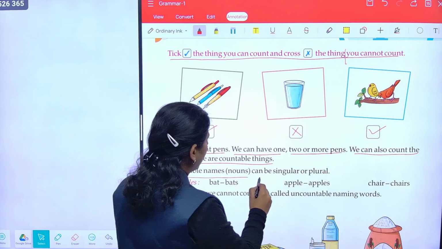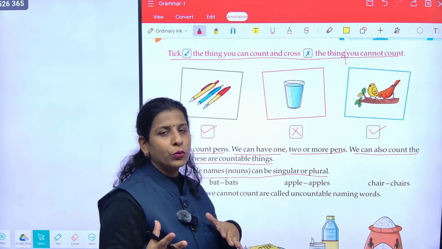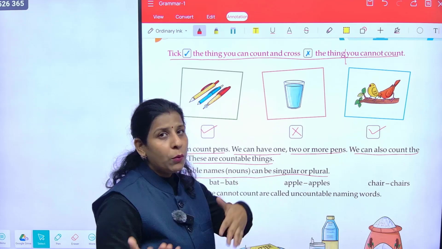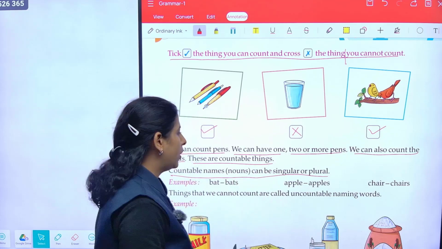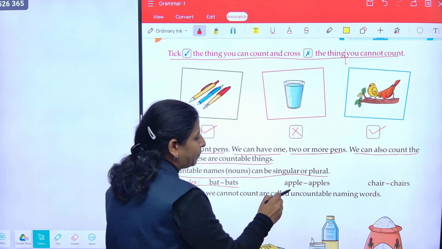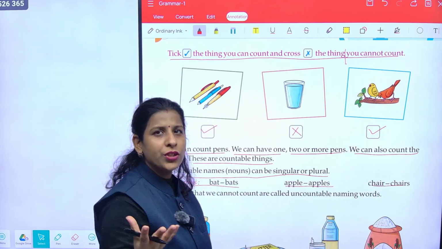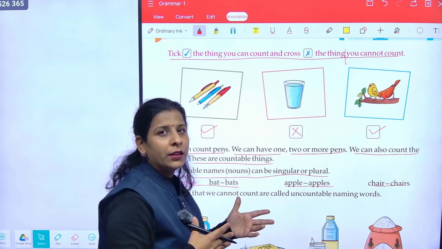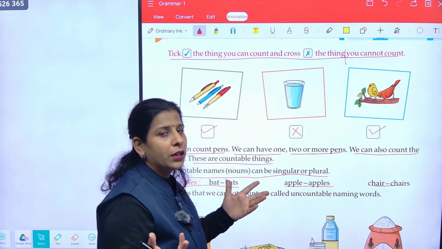Countable nouns can be singular or plural. Countable nouns can be singular, that is one, or plural. If there is one thing, you can count it, and if there are more, you can also count them. For example: bat, bats, apple, apples, chair, chairs. So chair is countable. Suppose there is one chair, you can count and say this is one, and if there are more, 3, 4, 5, 6, 10, 20 chairs, then also you can count.